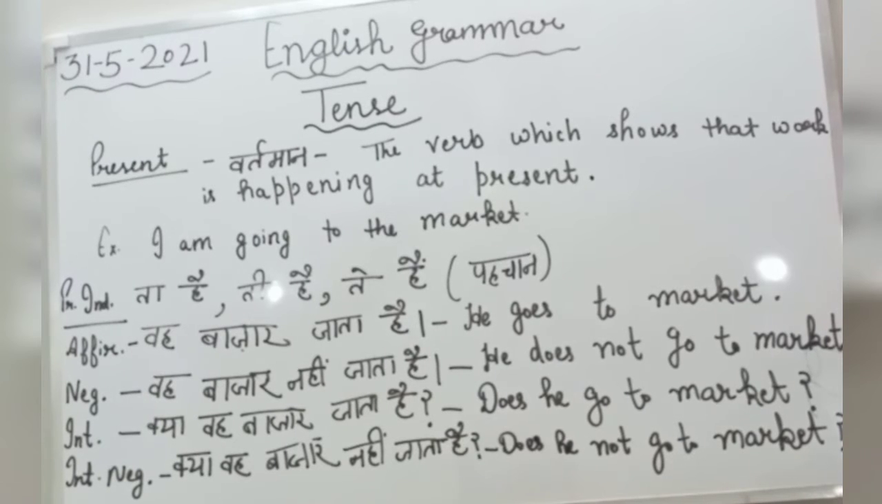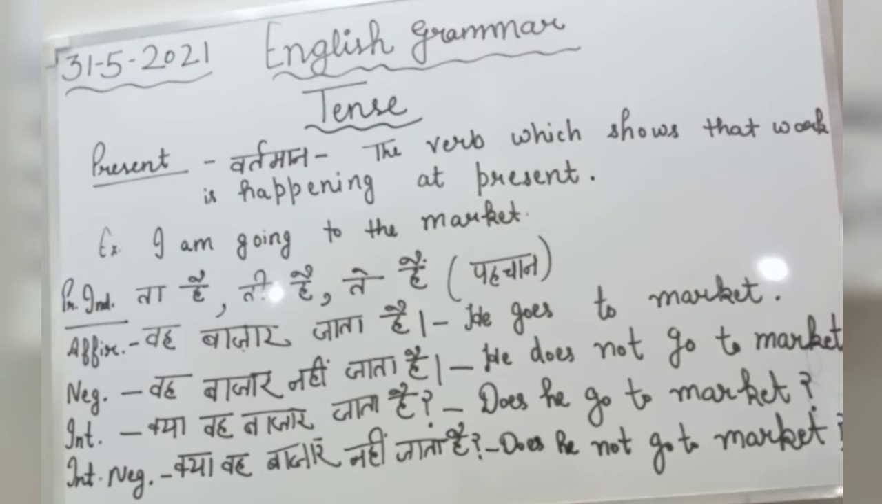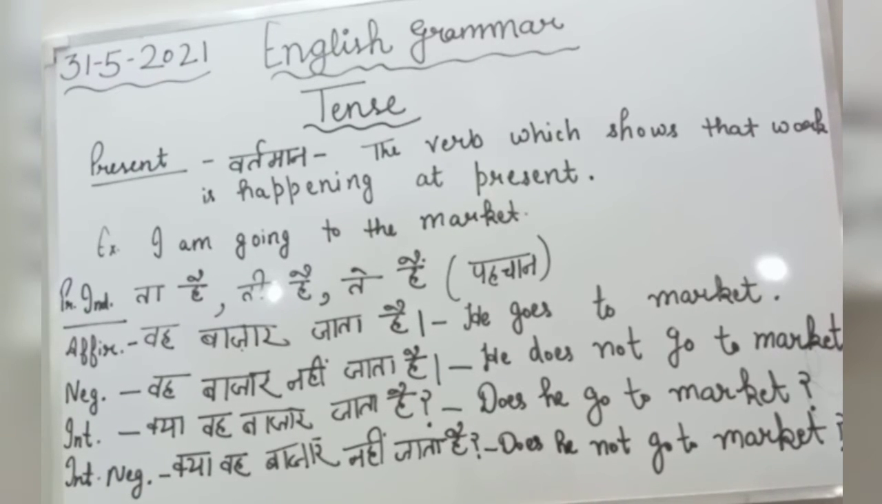Firstly, what should we know about present indefinite tense? At the starting we should know what are the symptoms of present indefinite tense. पहचान क्या है? There are some symptoms which show that the sentence is of present indefinite tense. मैं बाजार जाता हूँ. Here at the last we are getting ता है या ता हूँ, ती है, ते हैं. These are the symptoms of present indefinite tense. ता है, ती है, ते हैं.